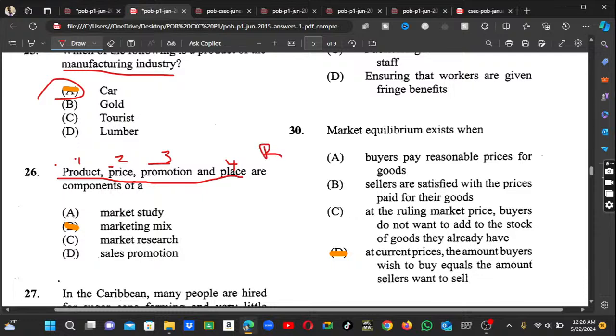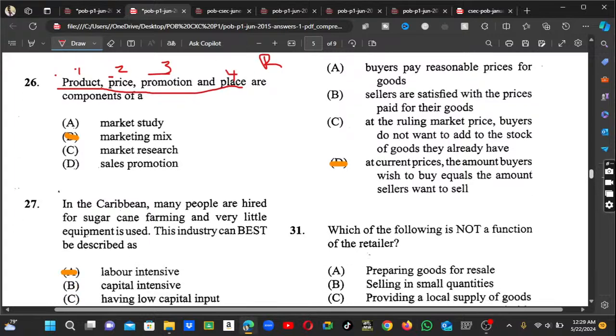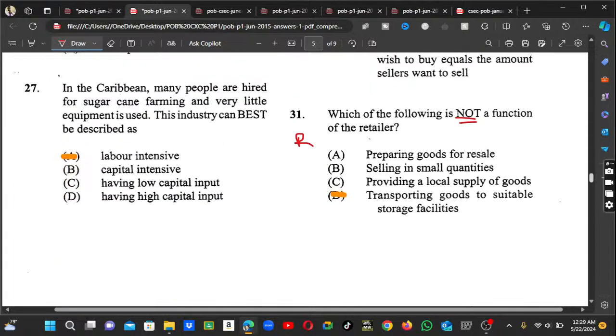Okay, number 30 is a repeated one. We know that it will be at the current price, and the amount buyers wish to buy equals the amount sellers want to sell. Do you see that these questions are very similar, guys? Number 31: which of these is not a function of a retailer? This is a repeated one as well. I write the R beside it. You see how many repeated questions we have so far. So the answer would be transporting goods to suitable facilities. We know that retailers do not do that.